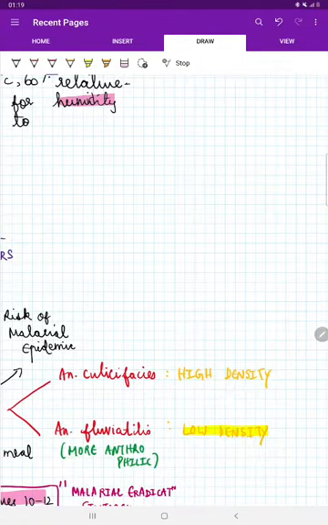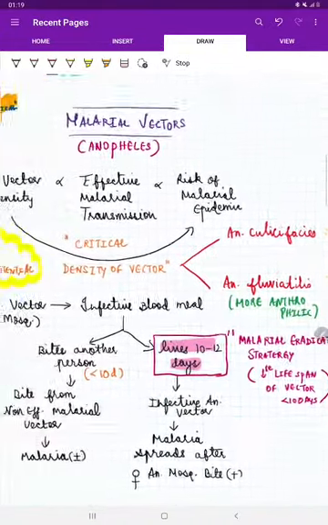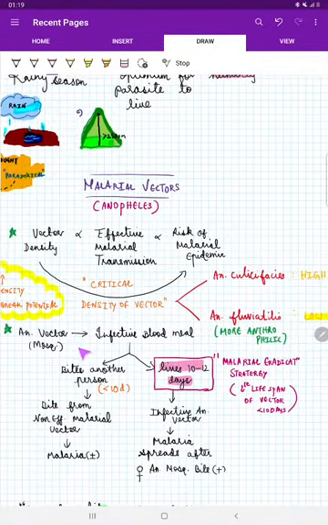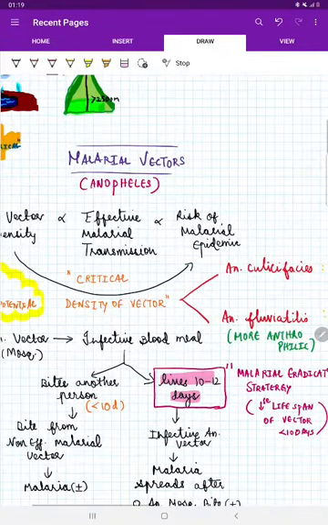It means for this Anopheles fusicipacis, vector density is needed. And one important point, Anopheles fluviatilis is the vector which is more predominantly seen in hills and forest areas. It means in hills and forest areas, there is more risk of transmission of malaria, that is to be noted. Now next, coming to the Anopheles vector, it is going to take a blood meal, right?